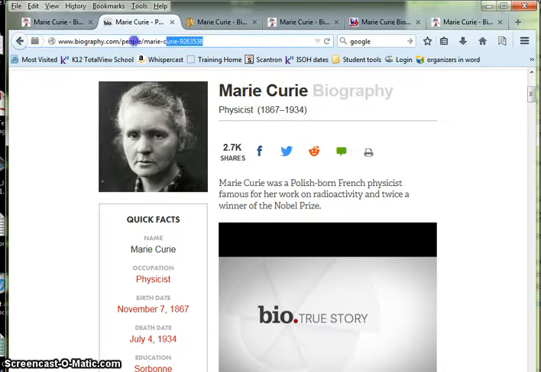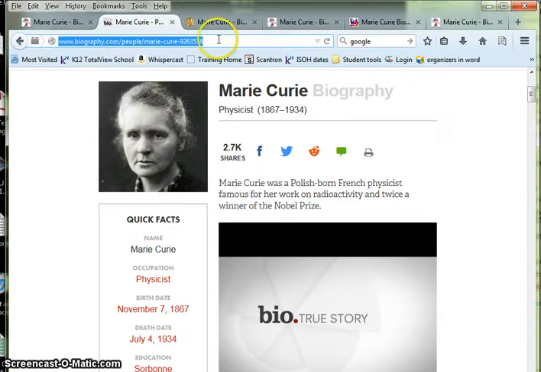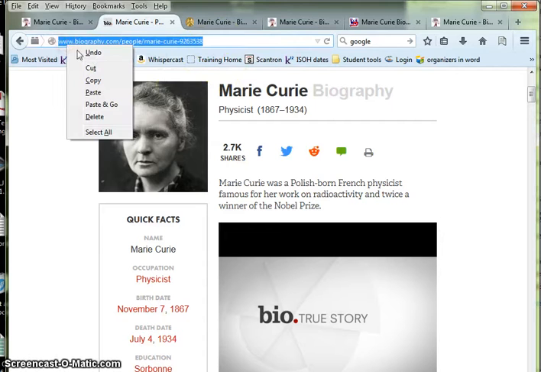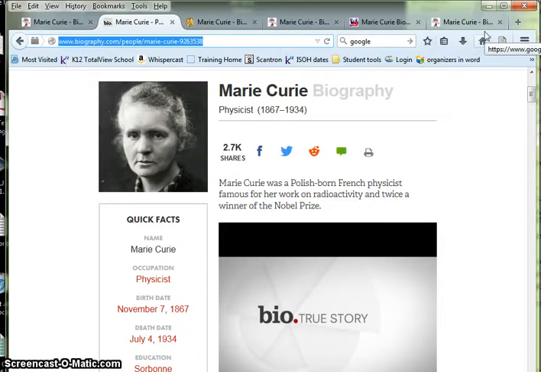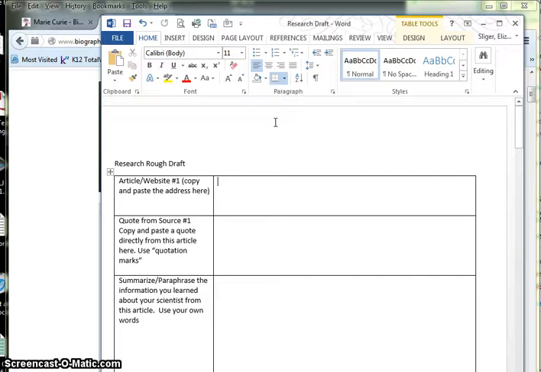Here's one for example. What I'm going to do is go to the address bar. I'm going to copy that address. To do that, I want to highlight it, right click, and select copy. I'm going to record it in my graphic organizer for this assignment. It looks like this. You can find it in the class plan. If you have any trouble, just go ahead and K-mail me and I'll send it to you that way.